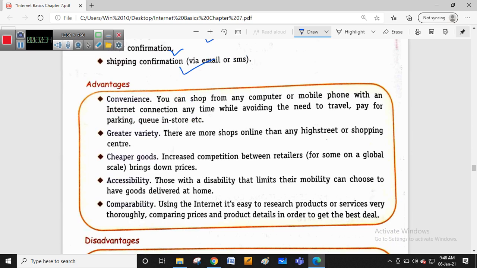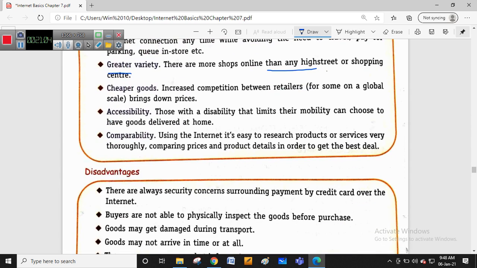So what are the advantages and disadvantages of online e-commerce sales? The advantage is that we have greater variety and good convenience: you can shop from anywhere, from your computer or mobile phone with an internet connection, in a fraction of a second. तो कभी भी, मतलब ये बहुत convenience की सुविधा है, okay? Whereas the greater variety, there are more shops online than high streets or shopping centers. मतलब shopping center में जितना varieties है उससे भी ज़्यादा हम लोग को varieties online में मिल जाएगी.